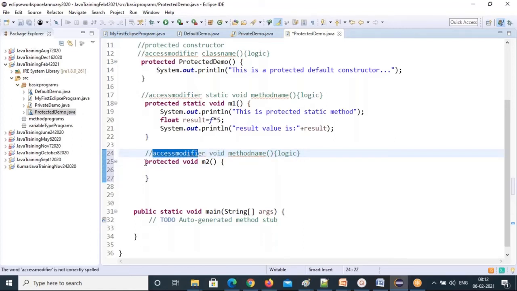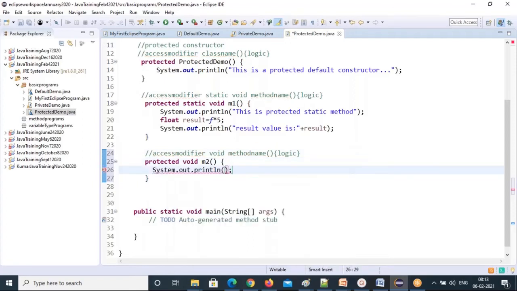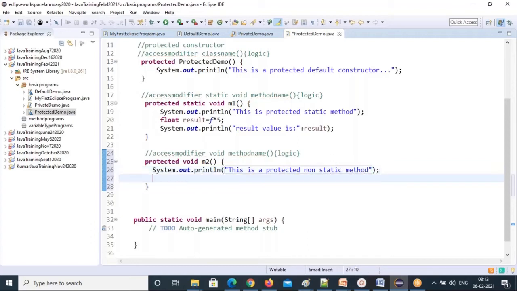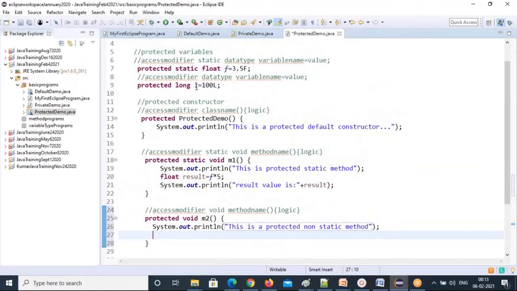The access modifier is protected. Then void. Then the method name is M2. Parenthesis. See, after the method name, what is there? Parenthesis. After the parenthesis, what is there? Curly braces. Then inside you write the logic. You build your own logic. So this is a protected non-static method. And I'll write some logic. I can use this global non-static variable. So here, long multiplication equal to L multiplied by F.